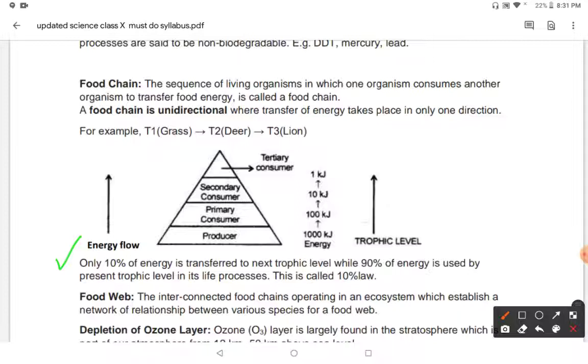For example, producers use 90% of the energy for photosynthesis and different processes, and 10% energy goes to the grasshopper. Say the grasshopper takes 100 kg energy, then 90% will be used by the grasshopper in its life processes, and 10% is given to the frog which eats it. So the frog will take 10 kg, and then the lowest energy goes to the tertiary consumer, that is the snake, that is 1 kg. So this is the energy flow from one trophic level to another.